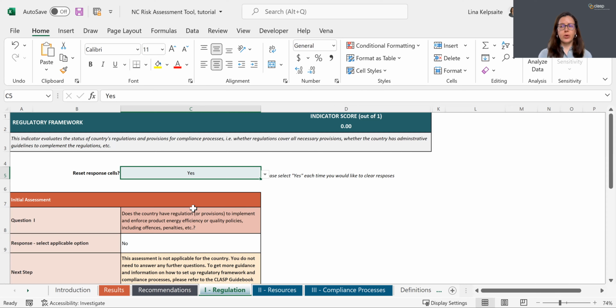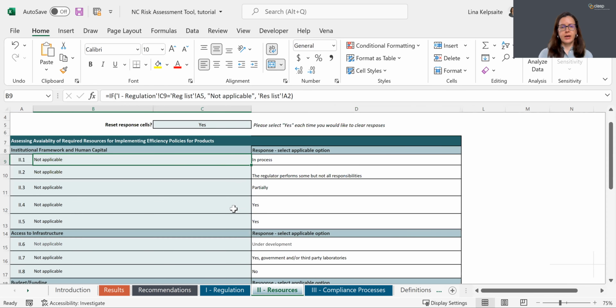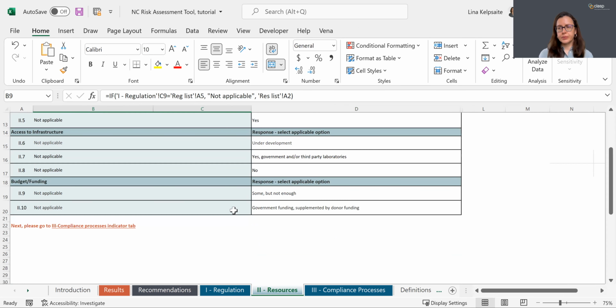After you complete responding to questions under regulation indicator, next go to the resources tab to complete the questions for resources indicator in the same way. Resources indicator does not have initial assessment question, so you will just respond to the 10 questions here.